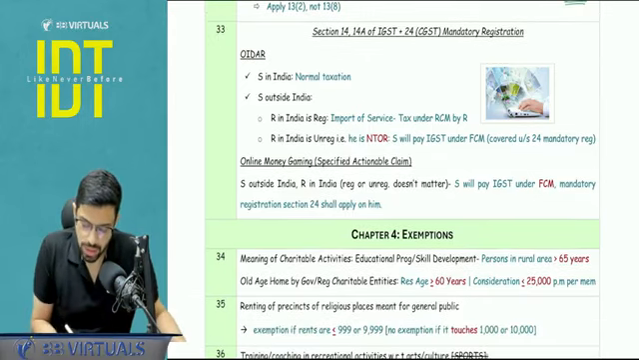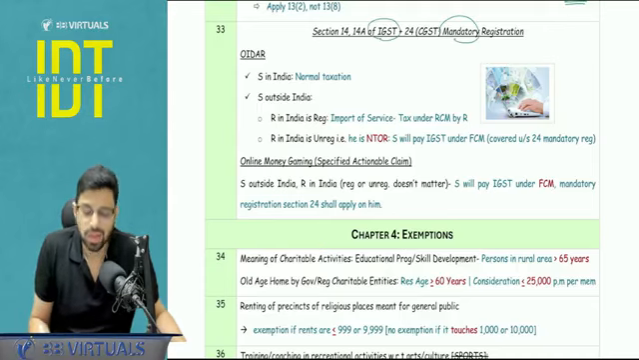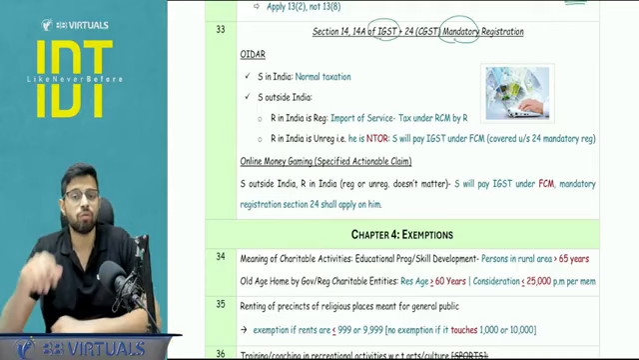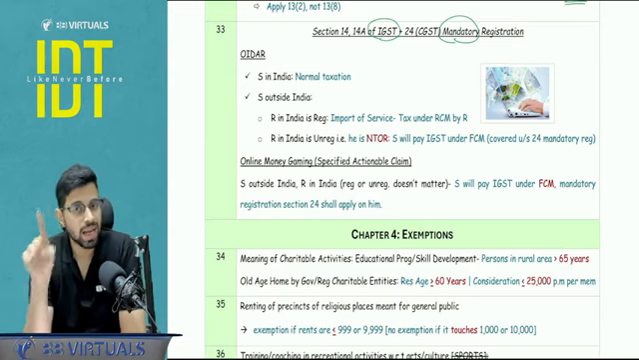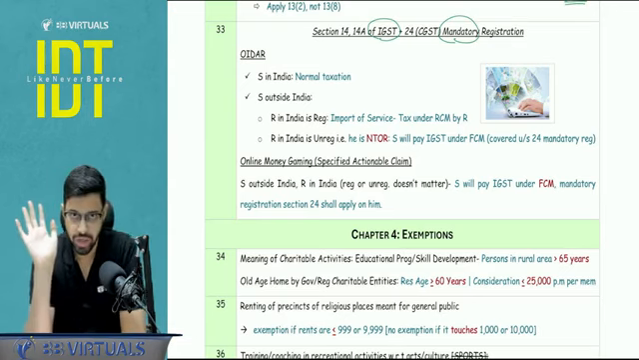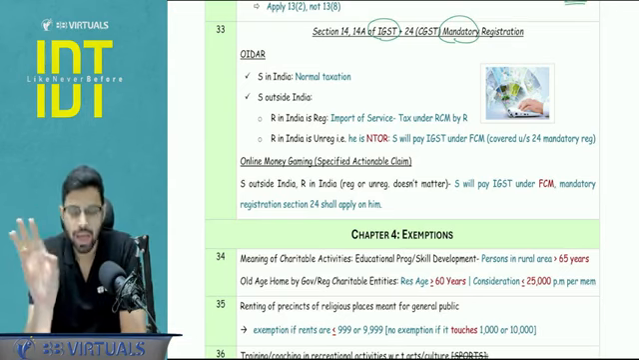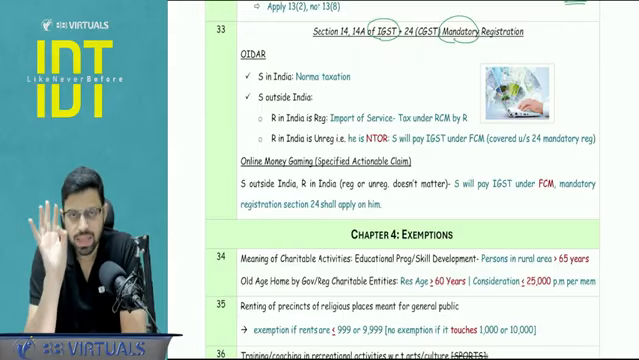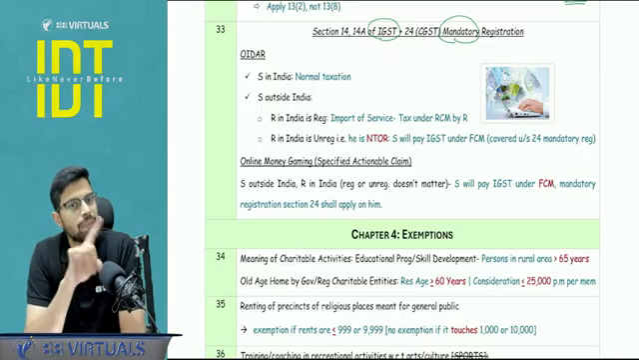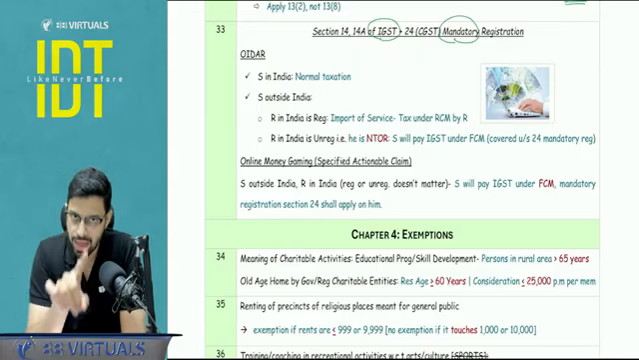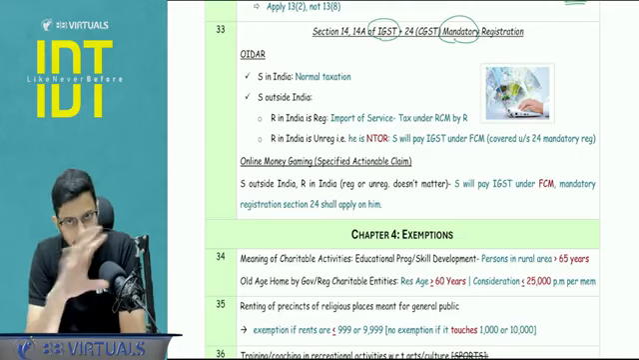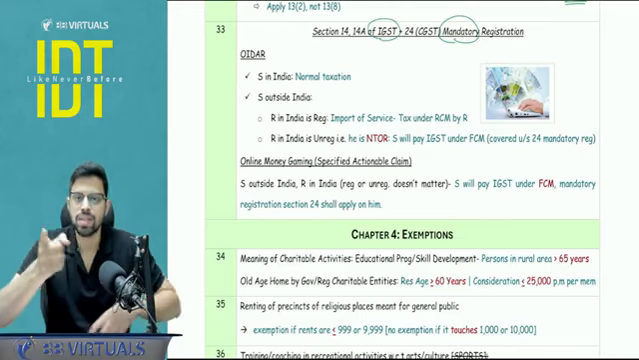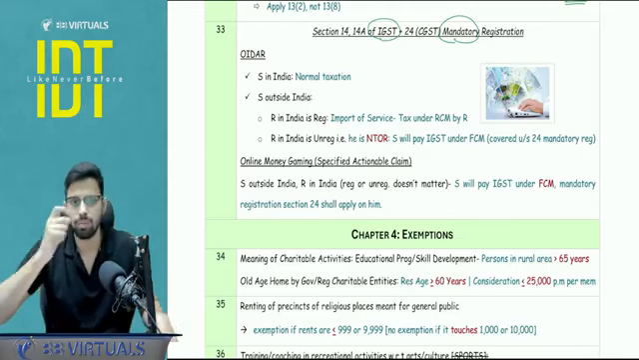Next, we are creating a small quick summary with respect to section number 14 and section number 14A of IGST linked with section number 24, mandatory registration. What are sections 14 and 14A? We are going to talk about OIDAR services and online money gaming when the supplier is outside India. If the supplier is in India, normal taxation applies, normal GST applies, nothing different. But if the supplier is outside India, we are going to apply section number 14 and 14A.